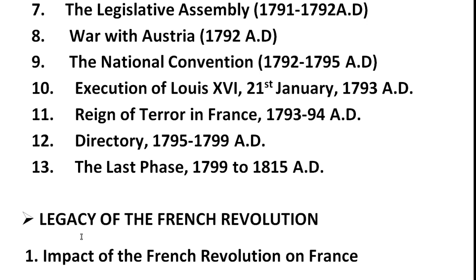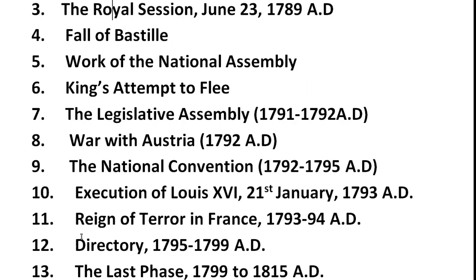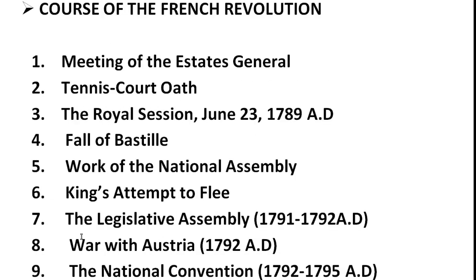So, meeting of the Estates General. First of all, we have to understand the first point under this course of the French Revolution. Under this meeting of the Estates General, the king called the Estates General on May 5, 1789 AD, after a lapse of 175 years. It was composed of the representatives of three orders: the clergy, the nobles, and the commons.